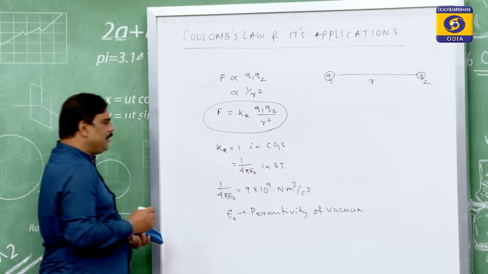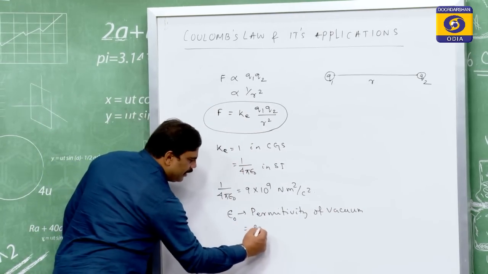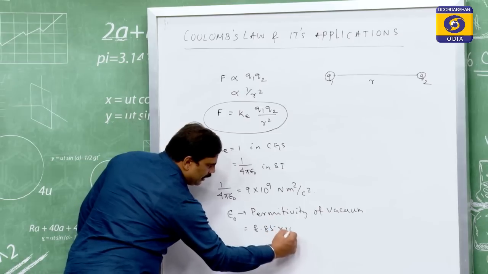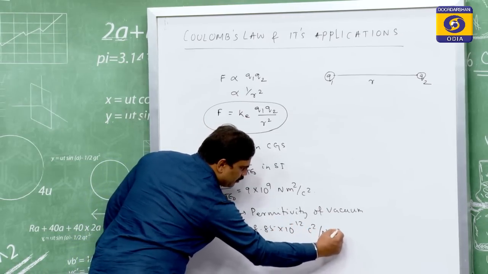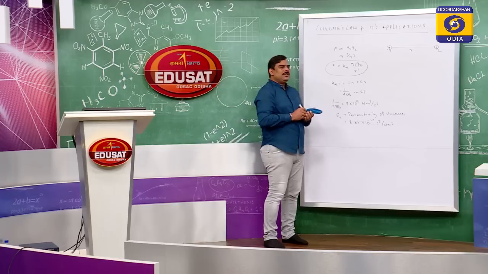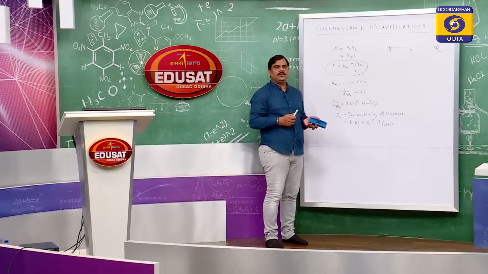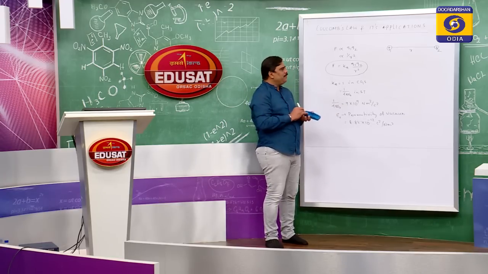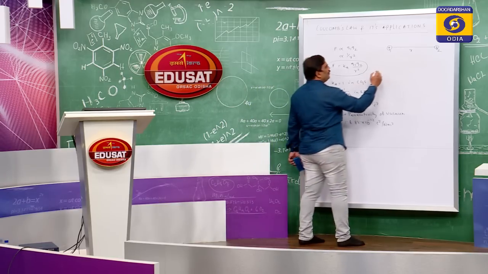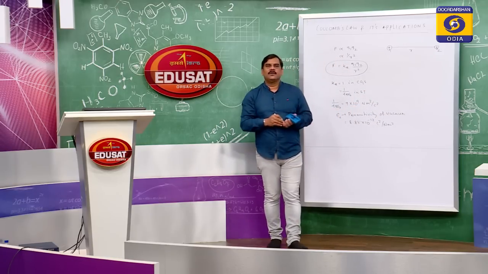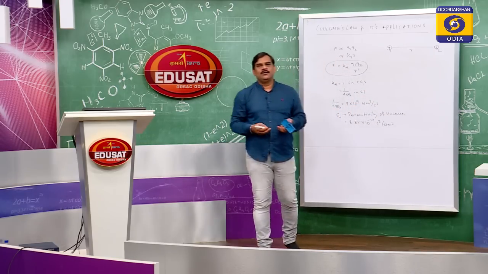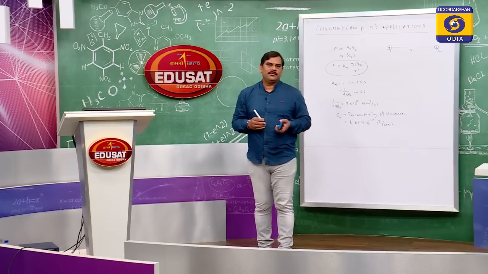The value of permittivity is 8.85 into 10 to the power minus 12 Coulomb square per Newton meter square. There are different types of definitions of permittivity. Permittivity, one can say, is the permission capability of a medium to allow electric field through itself.